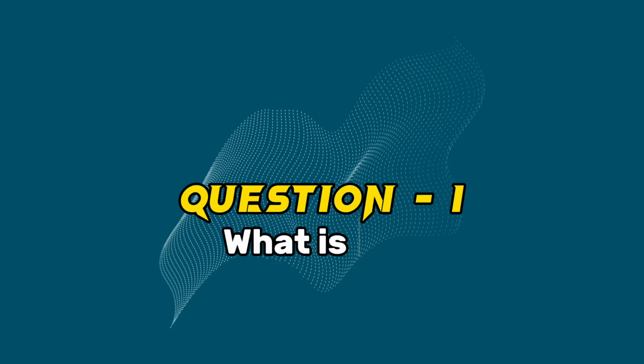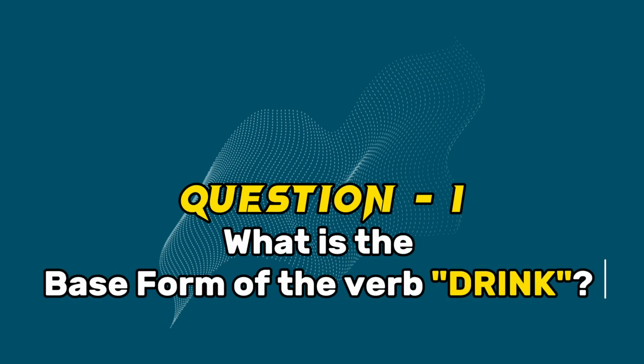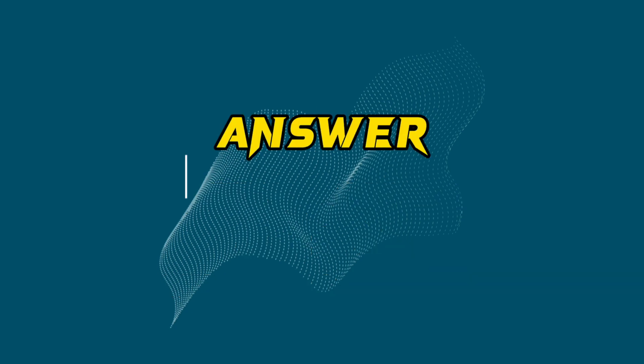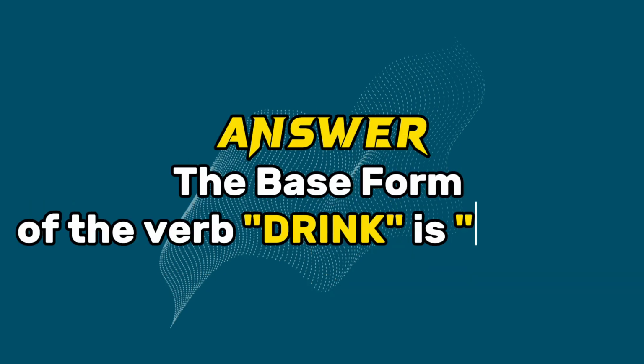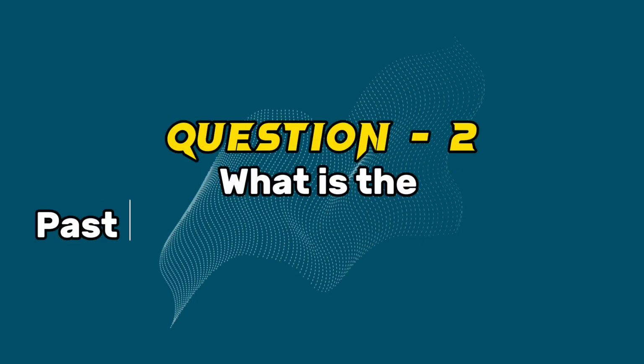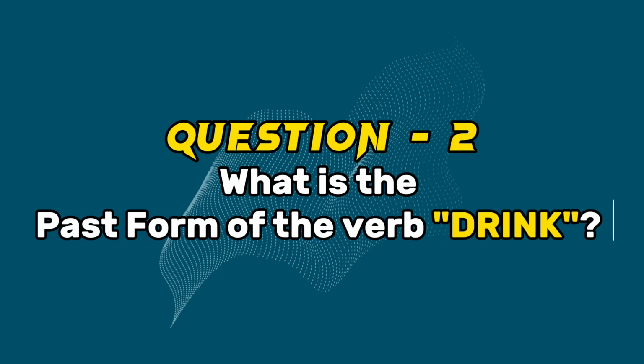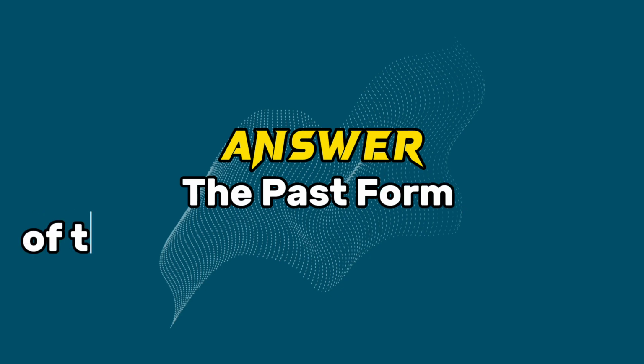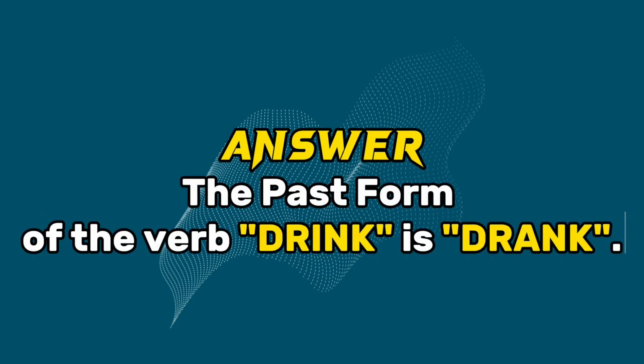Question 1. What is the base form of the verb drink? Answer. The base form of the verb drink is drink. Question 2. What is the past form of the verb drink? Answer. The past form of the verb drink is drank.